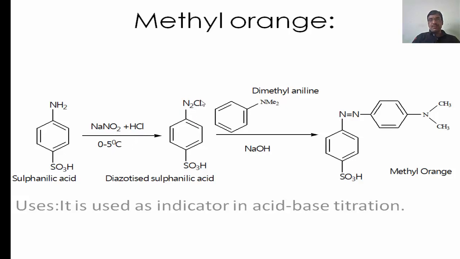This N2Cl group, after removal of the Cl, reacts with the dimethyl aniline, which is also ortho-para directing. Because of the steric hindrance, the diazo group couples at the 4 number position of this dimethyl aniline group, and there is formation of the methyl orange. It is used as an indicator in the acid-base titration.